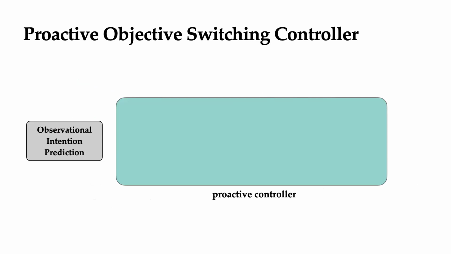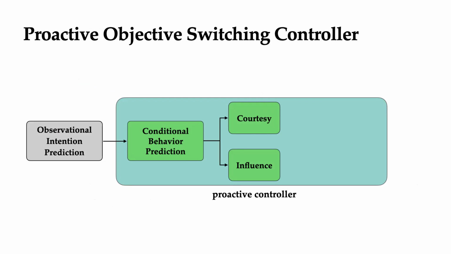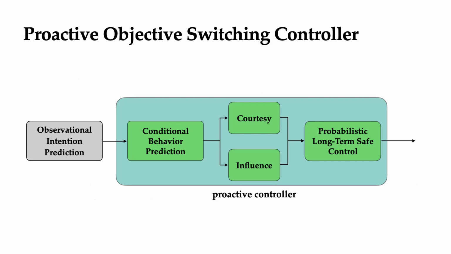So in our work, we recognize that having an influence-aware prediction model gives us the freedom to choose the robot's objective automatically. So we specifically utilize a CBP model to switch between a courtesy and influence objective. Altogether, we call this our proactive controller. That also includes a probabilistic long-term safe control that outputs the robot's final action.